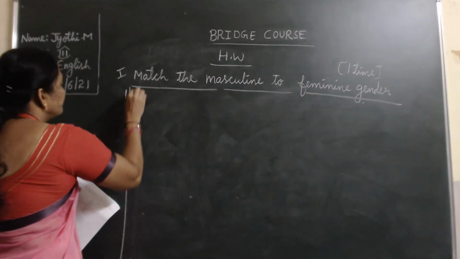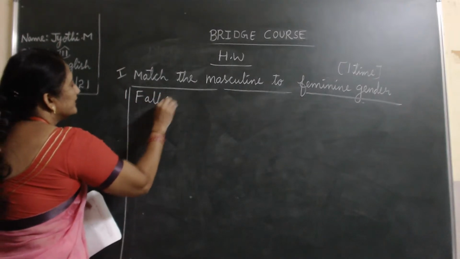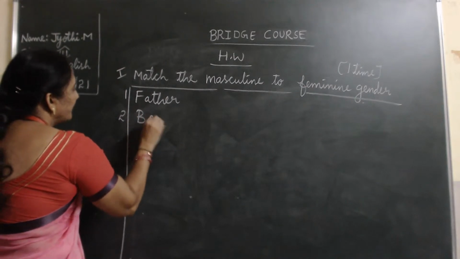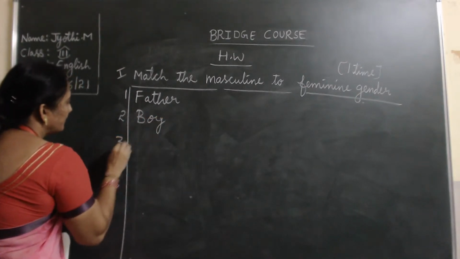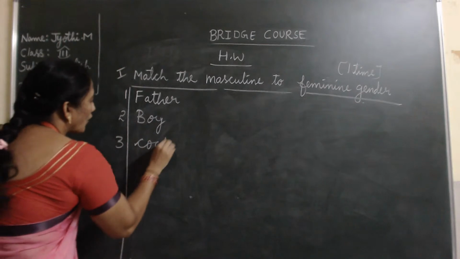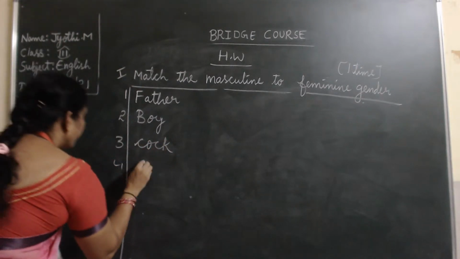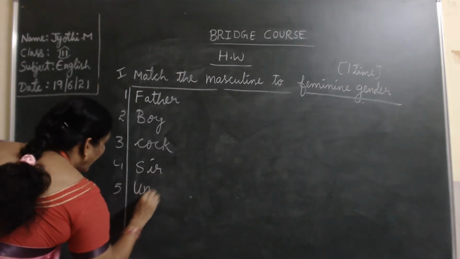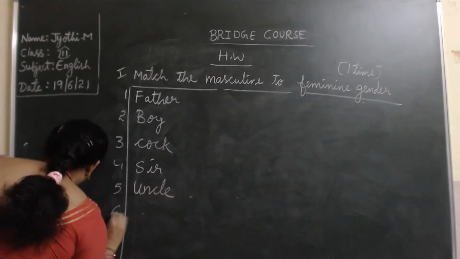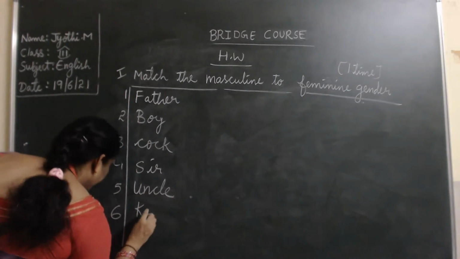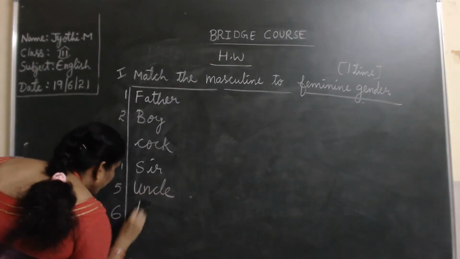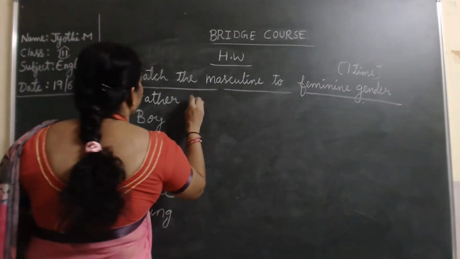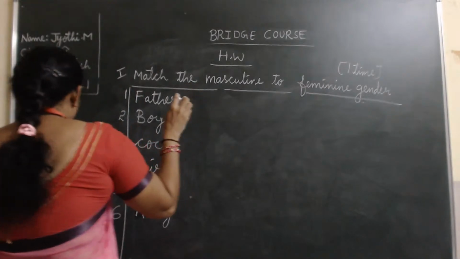Like first, father, boy, cock, sir, uncle, king. See here.